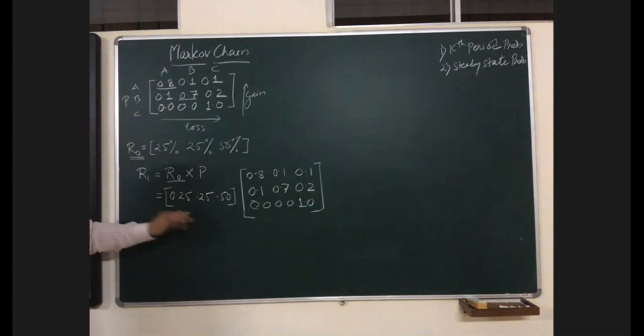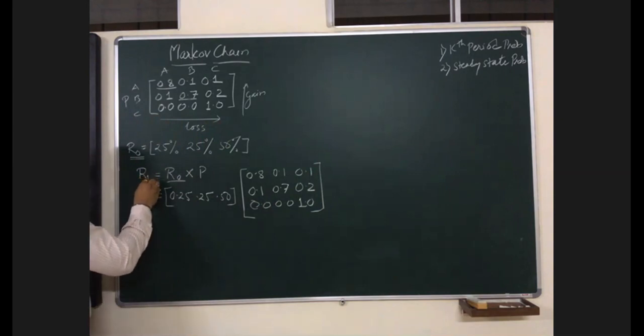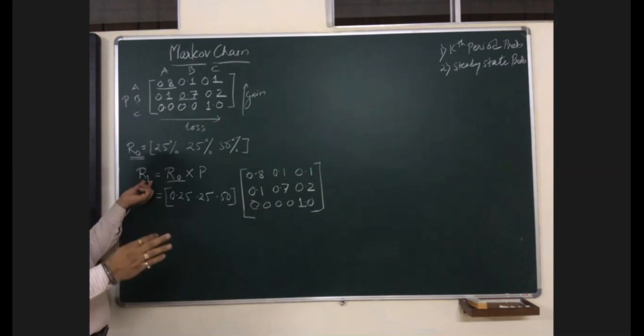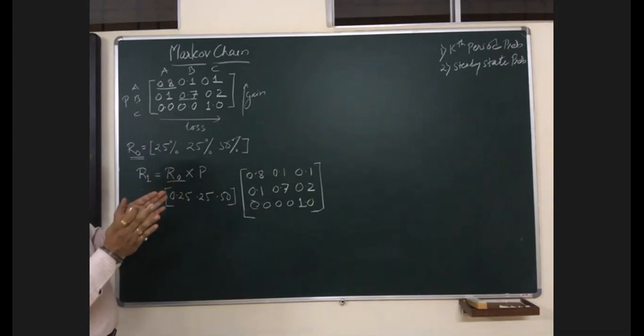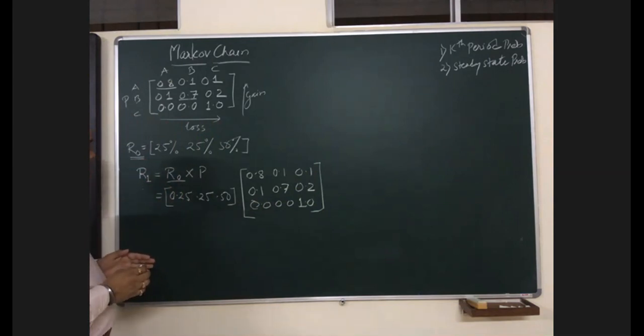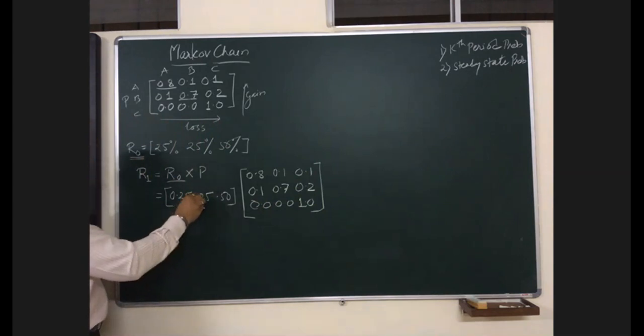I hope you got this. What we are doing, we are trying to find out the market share after one period. This period may be of 4 years, 5 years, 1 year, 1 month, 1 day also. Right? Am I clear? Please respond.